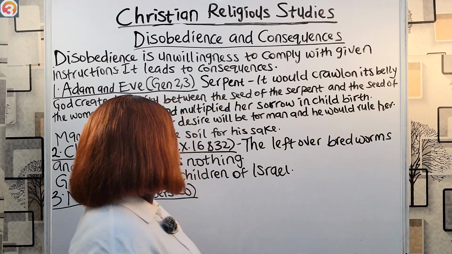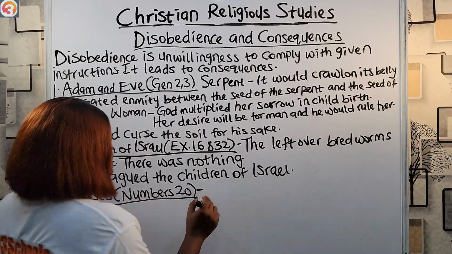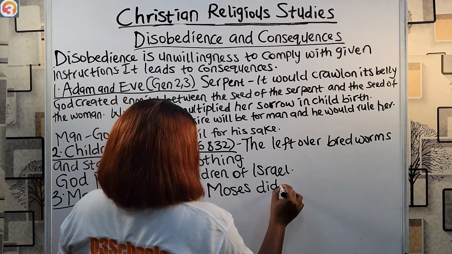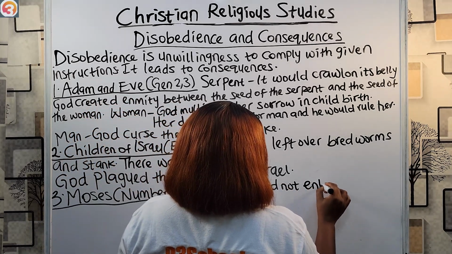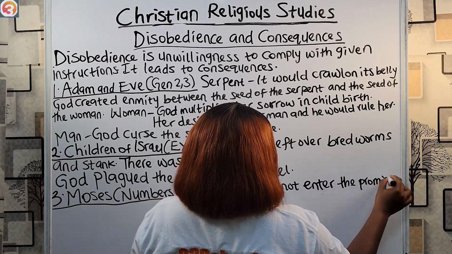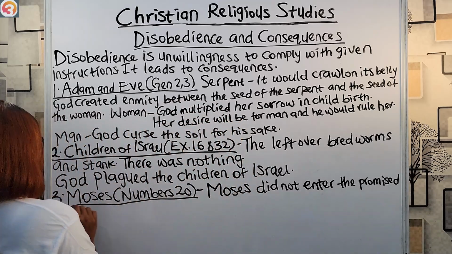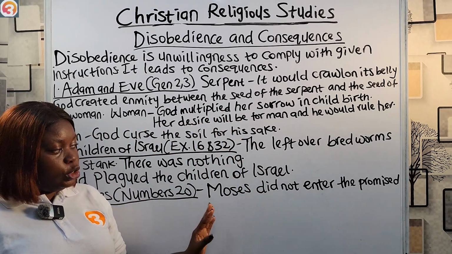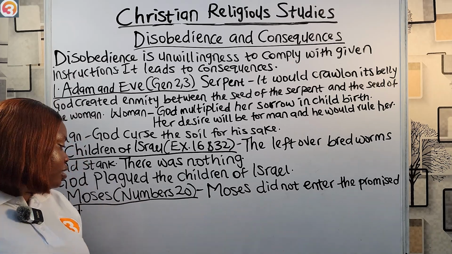And the consequence of his disobedience was that, as a consequence of Moses' disobedience, Moses did not enter the promised land.